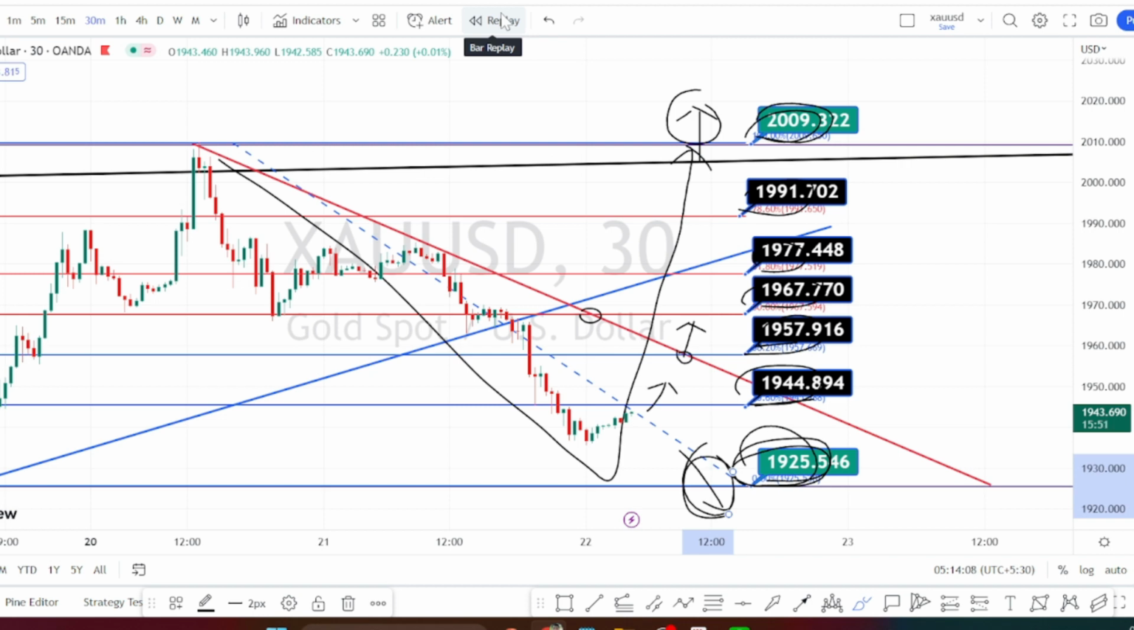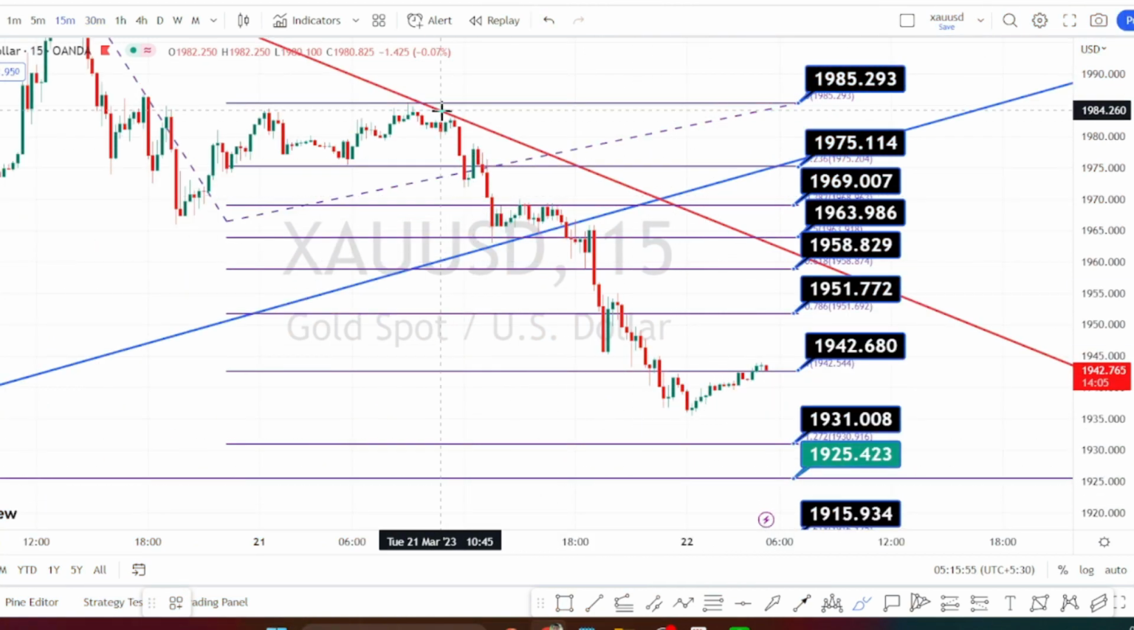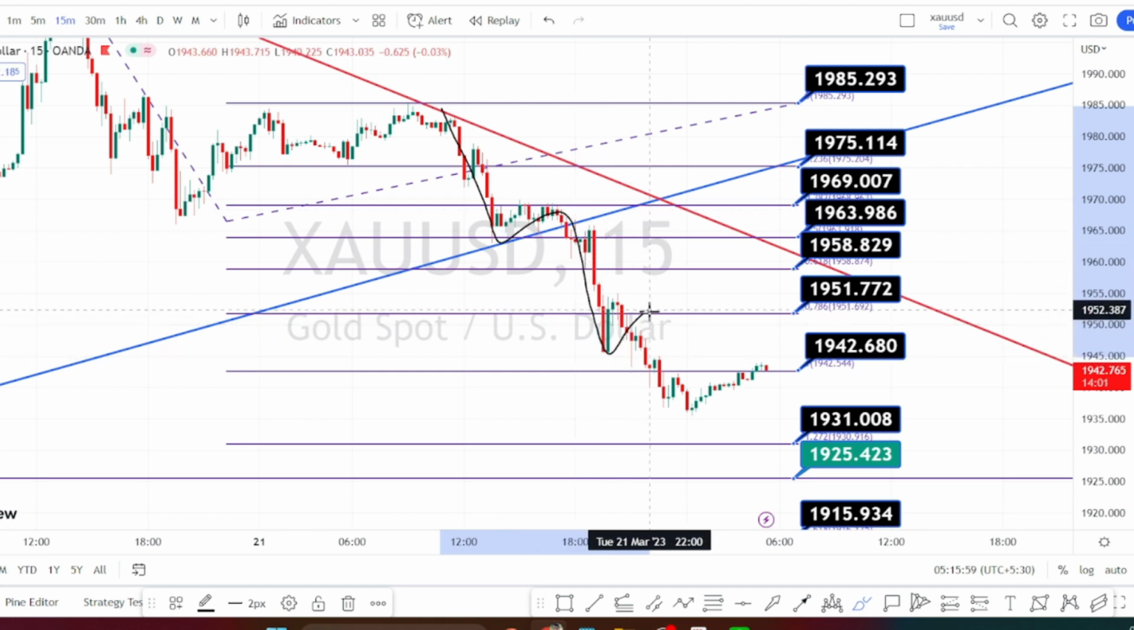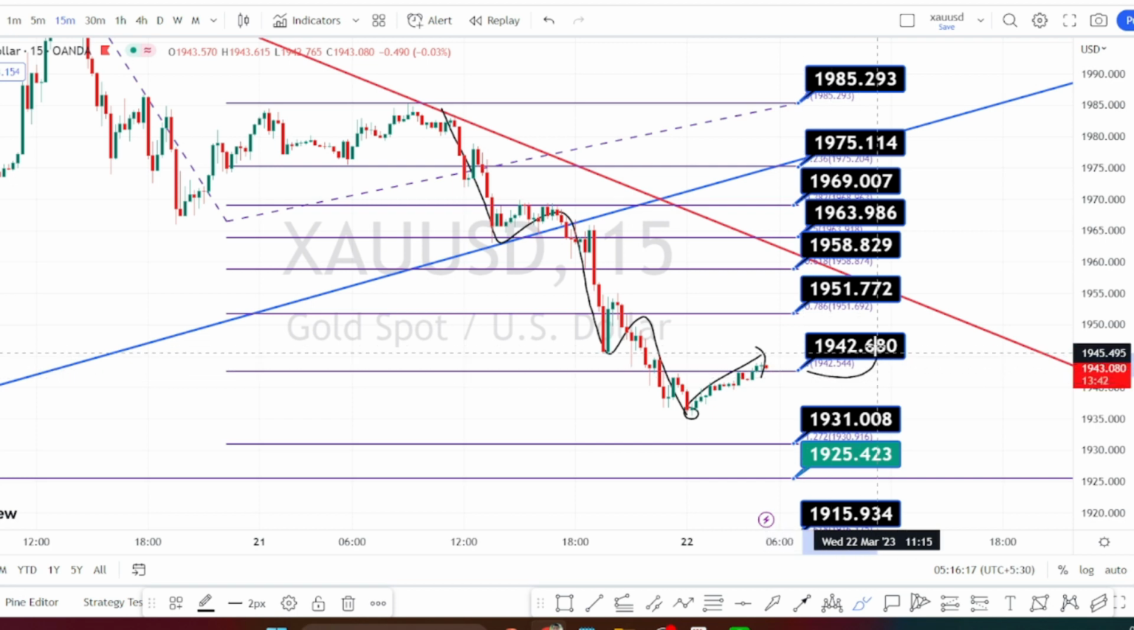Let us mark the support and resistance levels for the 15 minutes time frame. I'm in the 15 minutes time frame now, and we are noticing the price action continuously trend on the bearish side retracement. It has taken support around the support level of 1936 and bounced back on the bullish side retracement, and presently it is trading between the support level of 1942 and the resistance level of 1951.